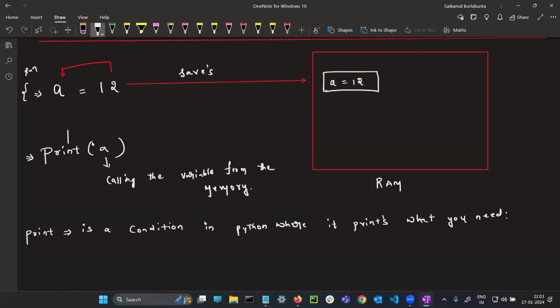So print A. Forget about print. For example, see, A is equals to 12, saved in the memory. I am writing A. What is the meaning of this one? You are calling. First line you are saving A equal to 12. In this line, I am calling, hey, is A there in the memory or not? If the variable A is there in the memory, it will respond. What is A holding? A is holding 12. 12 will be given in front of you. If not, it will throw an error.